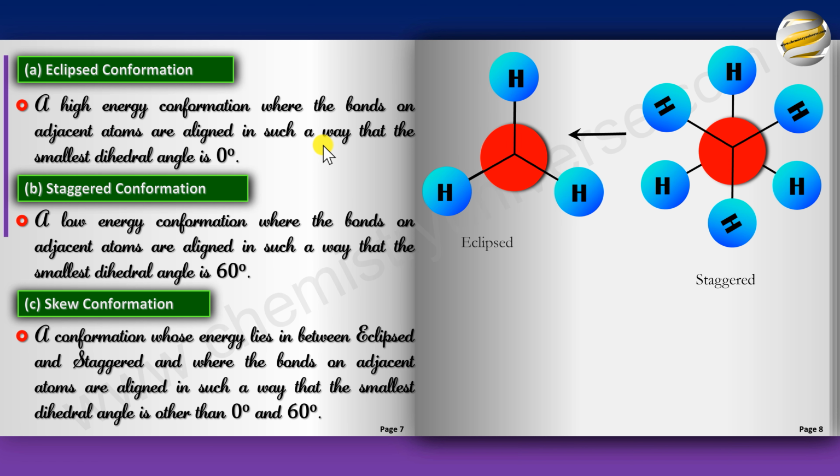So obviously you will also notice that in the case of staggered, since the angle has increased from 0 to 60, the repulsion would be less. So in terms of stability, staggered would have low energy and therefore higher stability, and the eclipsed will have higher energy and therefore lower stability.